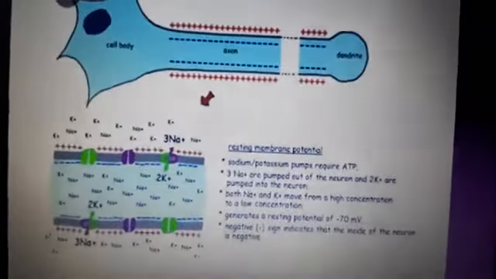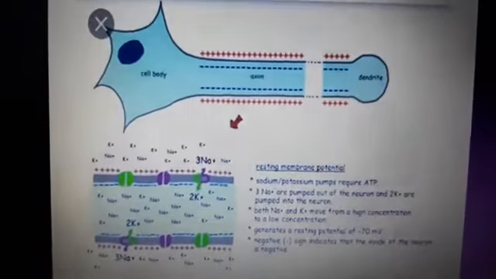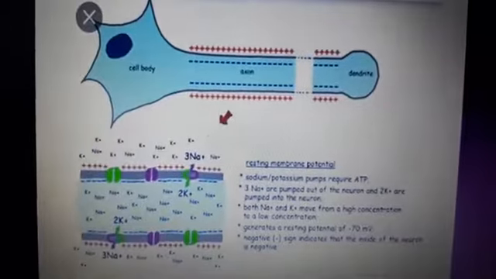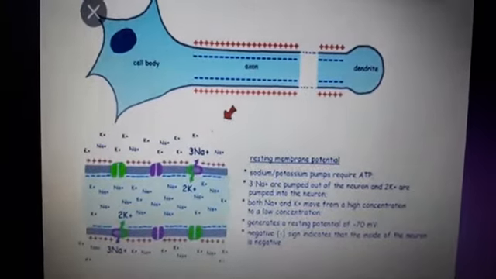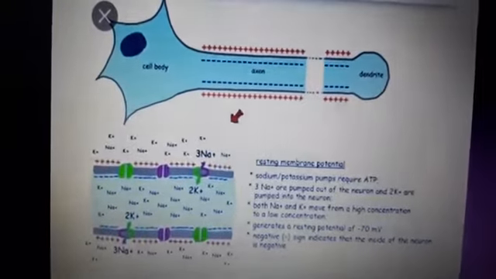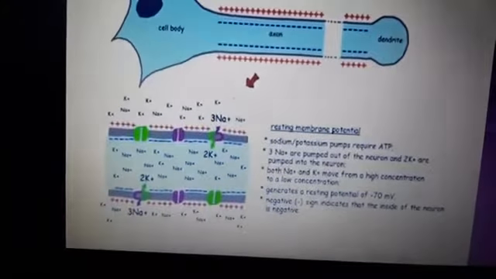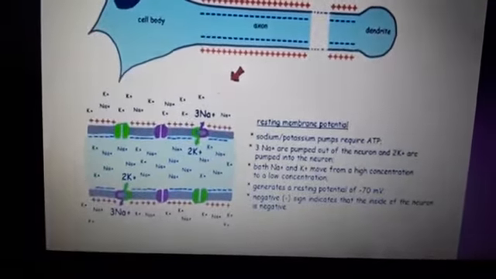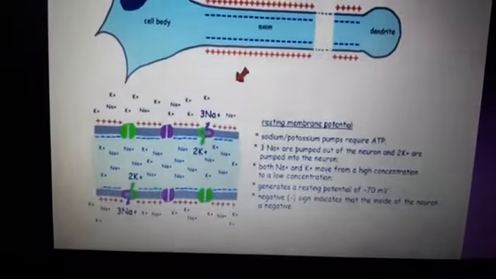So the concentration gradient. This is the neuron and the plasma membrane. You can see that inside the neuron there is a negative charge and outside the neuron is the positive charge. For the resting membrane potential, sodium potassium pumps require ATP. 3 sodium are pumped out of the neuron and 2 potassium are pumped into the neuron.